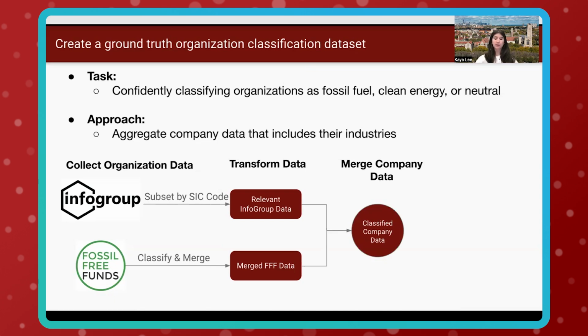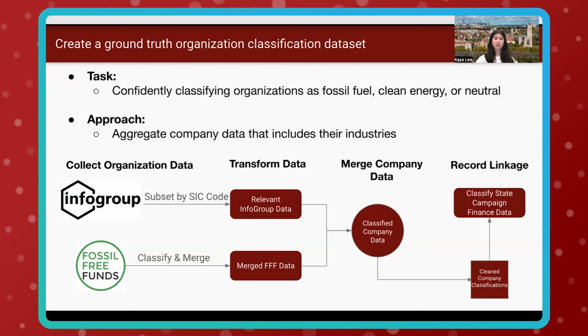Though the Fossil Free Funds data has stock symbols, we've been experiencing difficulties retrieving stock symbols of the Infogroup data based on their name. We attempted to use the Yahoo Finance API to accomplish this, but it cannot retrieve the correct stock ticker symbol for messy names in our dataset. A method that implements entity identification can be developed in the future to help resolve this issue, and stock symbol can be used to improve record linkage.